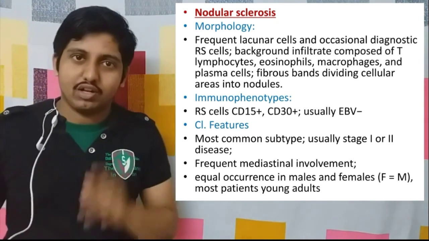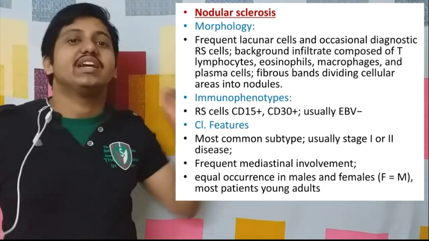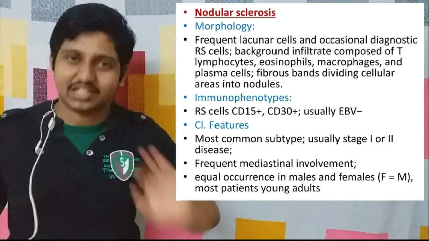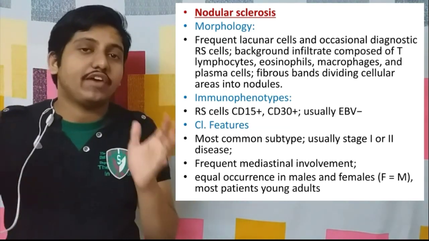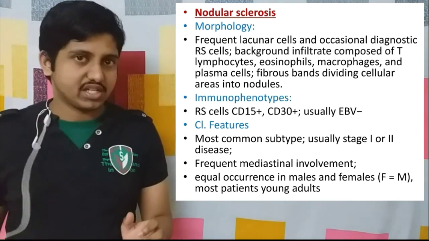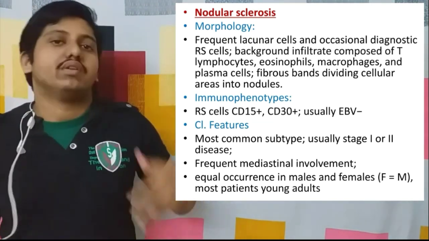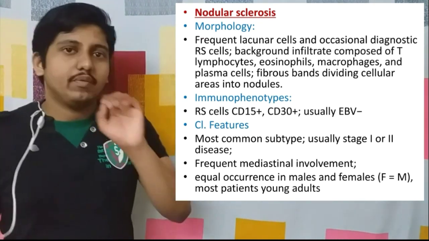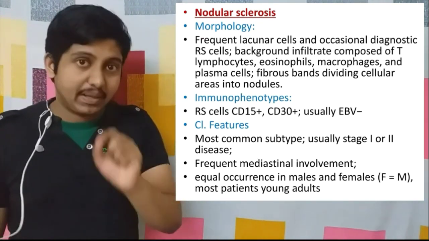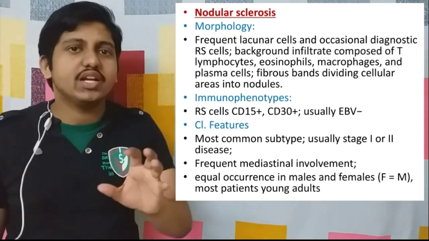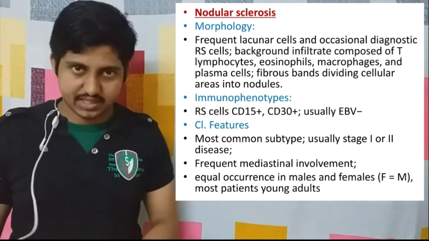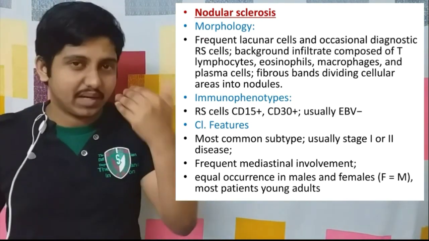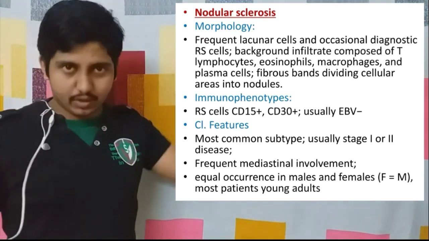First of all, it is the most common. Nodular sclerosis is the most common subtype of Hodgkin's lymphoma. Nearly 65 to 70% of Hodgkin's lymphomas were found to be of this nodular sclerosis type. Now, the second point, the stage. Patients having this type of lymphoma are usually in stage 1 or 2 disease. What do these stages mean? I will explain at last.